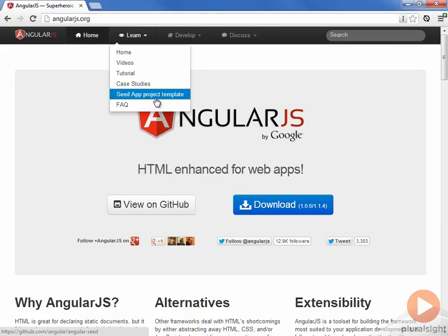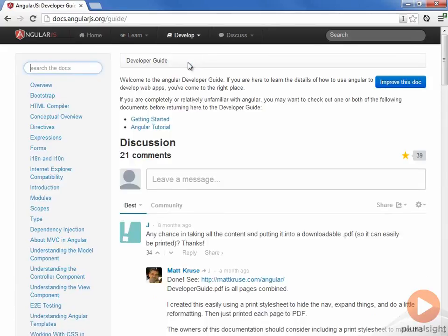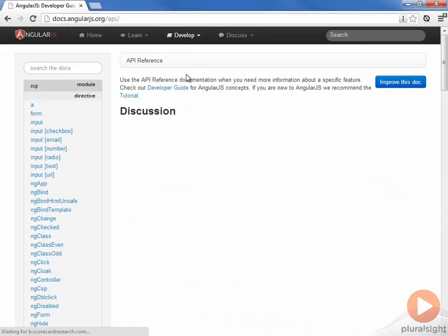But a key piece of the Angular site I want to show you that you're going to use and refer to a lot is under this develop link, and it's these two links right here, the developer guide and the API reference. Let's look at the developer guide first. This page has a list of all of the concepts that are part of Angular. So anytime you have any questions about something specific to Angular, you can come in here, look for the concept, say we have a question about modules, come in here, click on modules, and look at Angular's official documentation on modules.